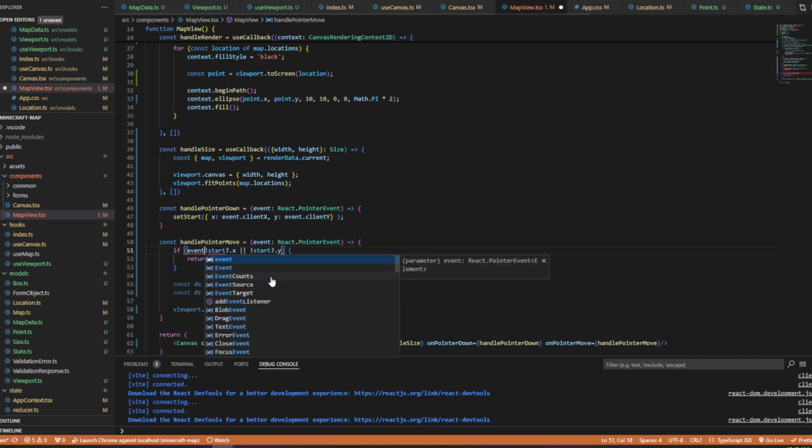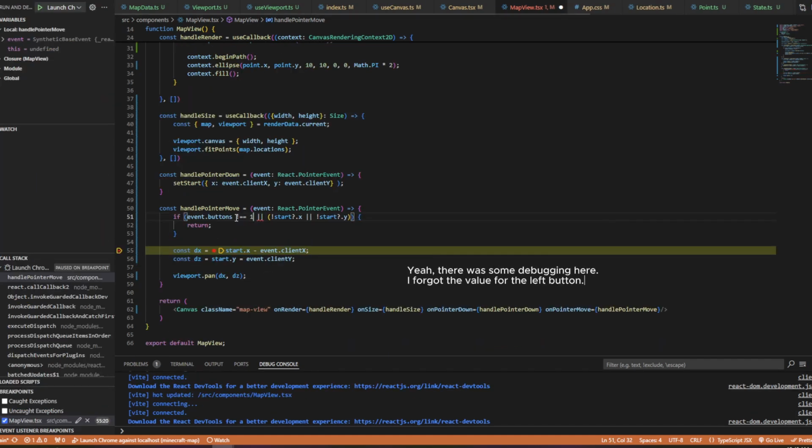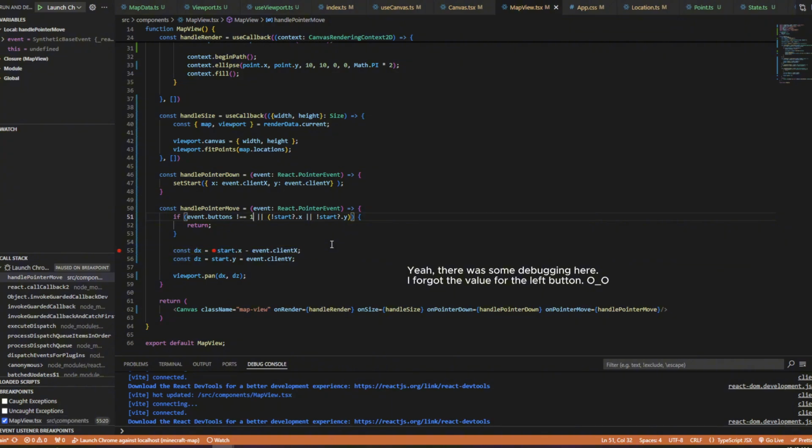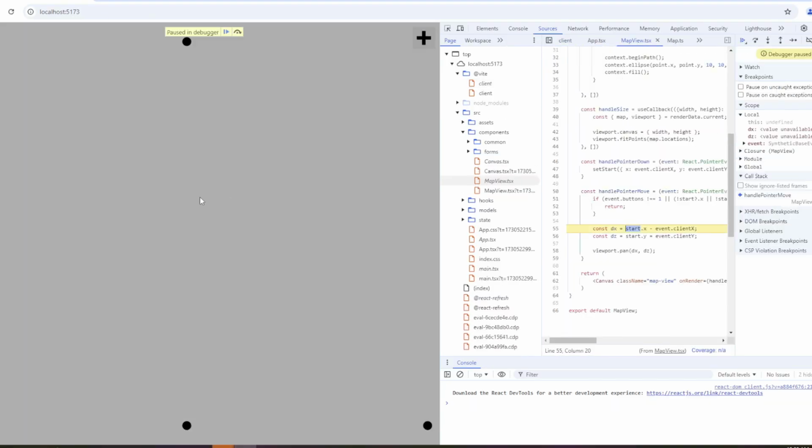So if event.button equals 1. 365, 325. I don't know, that seems a little bit much.